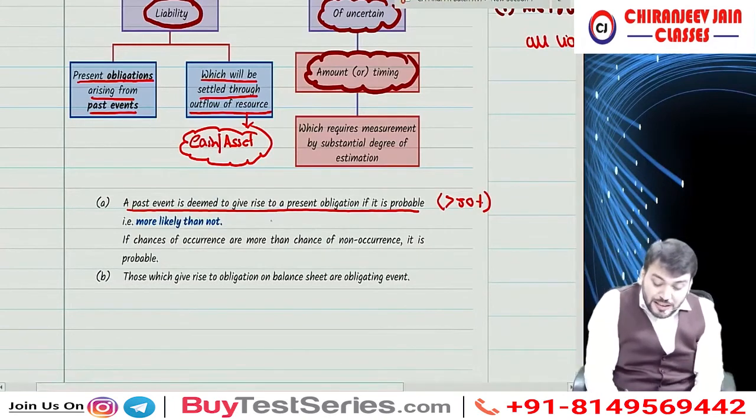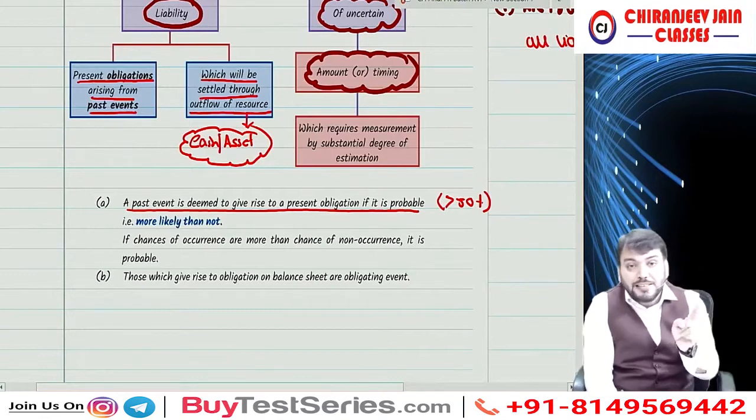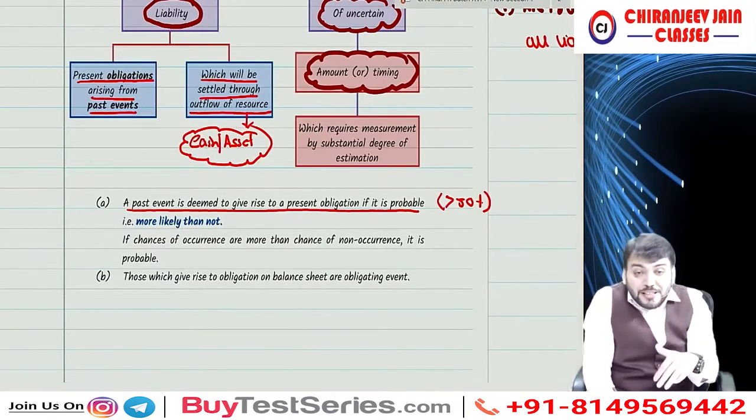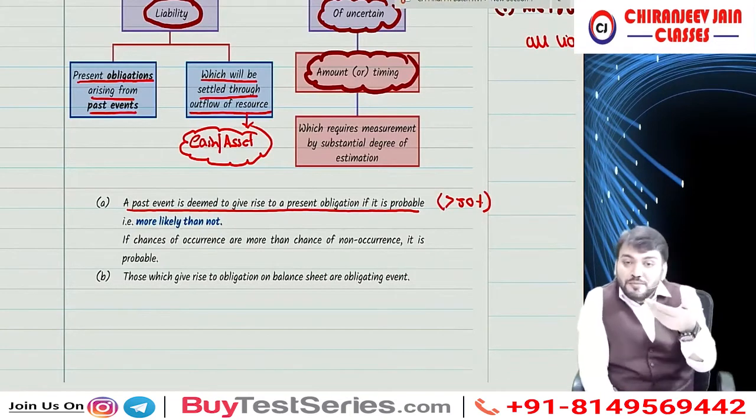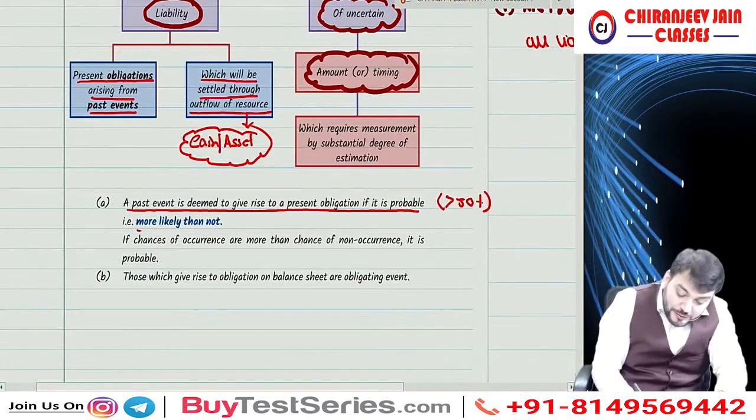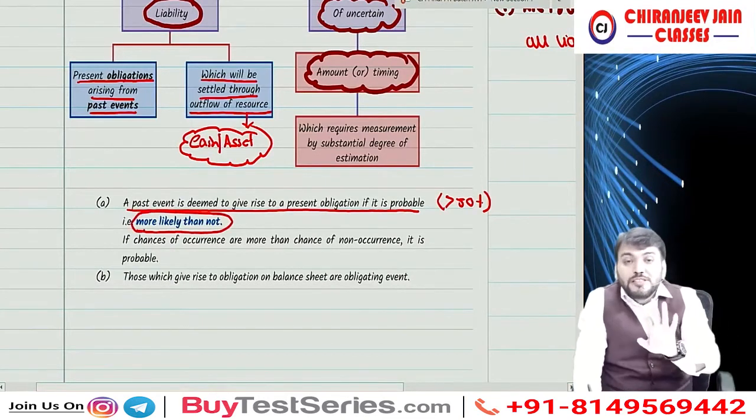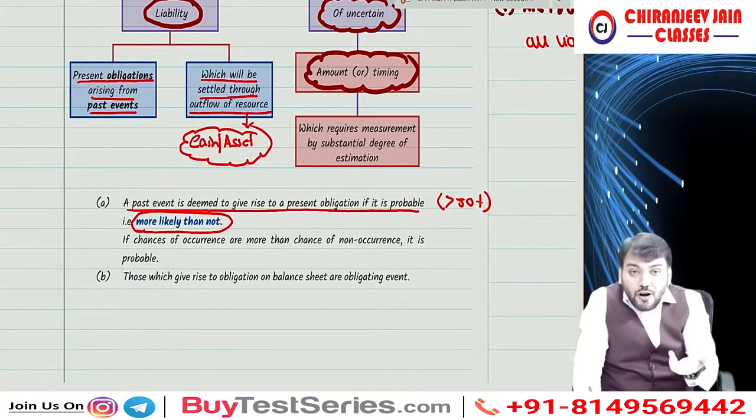Any past event deemed to give rise to a present obligation if it is probable, means chances are more than 50%, that is, it is more likely than not. The chances of occurrence are more than the chances of non-occurrence.